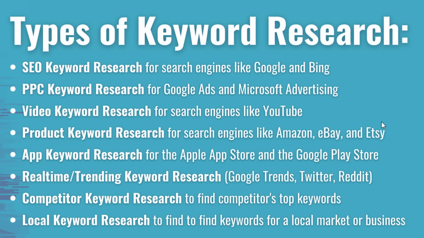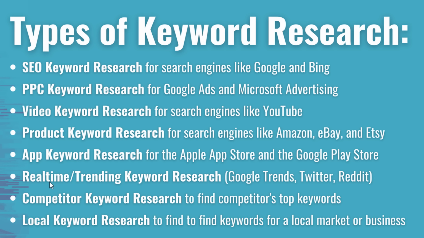Now there's a lot of different types of keyword research for different search engines that you may use. There's SEO keyword research, so trying to drive organic traffic to your website. PPC keyword research, Google Ads, Microsoft advertising. So whether people are searching in Google or Bing, you want to make sure your advertisements are showing so that you can drive more sales. Video keyword research for YouTube, product keyword research, Amazon, eBay, and Etsy. App keyword research, so the Apple App Store, the Google Play Store.